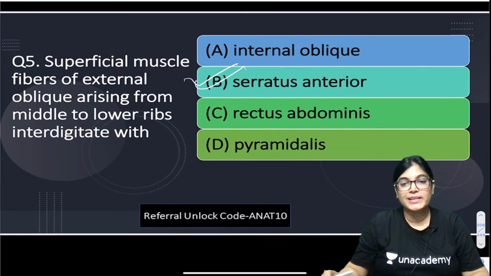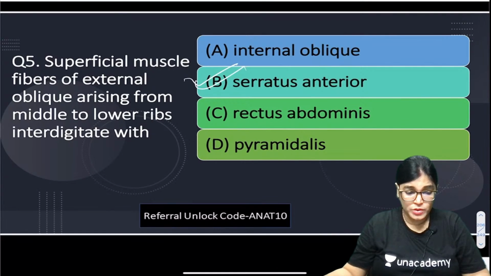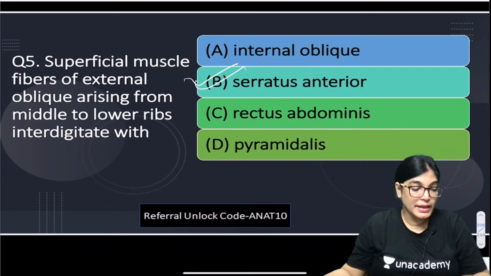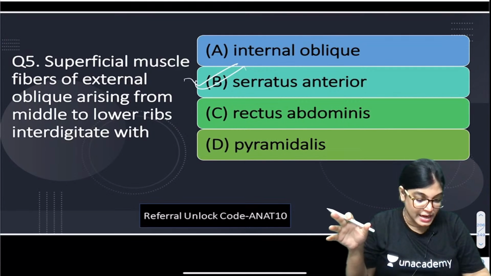So I would like to explain and show you the diagram of how it is interdigitating. Actually, when you see the external oblique muscle, it has 8 fleshy digitations, and each of these digitations are arising.